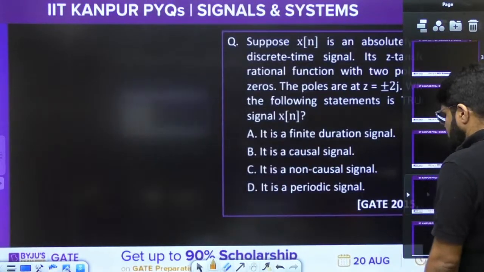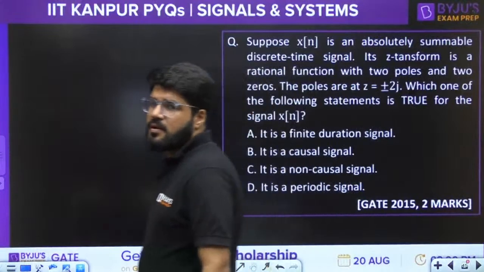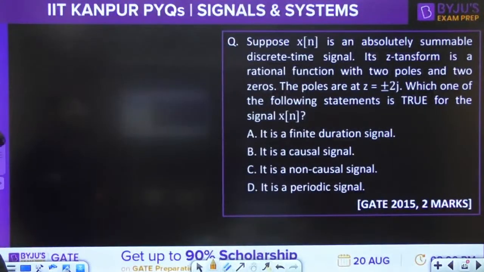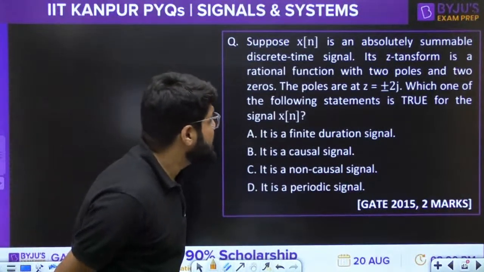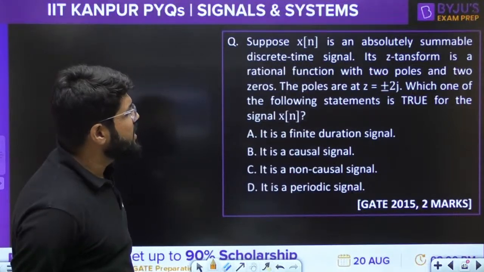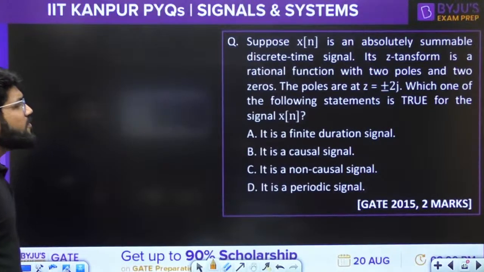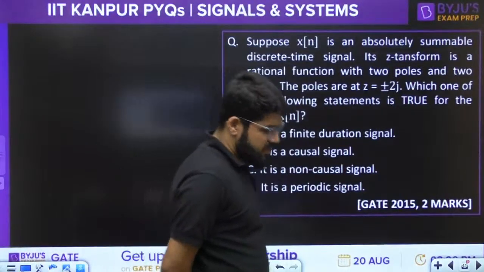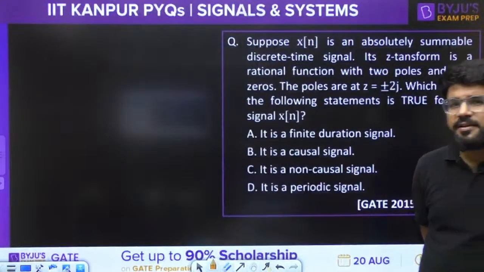Okay, GATE 15, a good concept question. If xn is an absolutely summable discrete time signal, its Z transform is a rational function with 2 poles and 2 zeros. The poles are at z equal to plus minus 2j. Which one of the following statements is true for the signal xn?